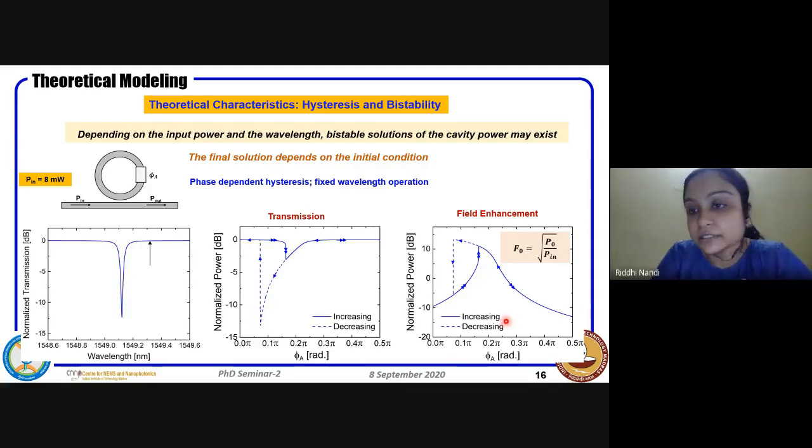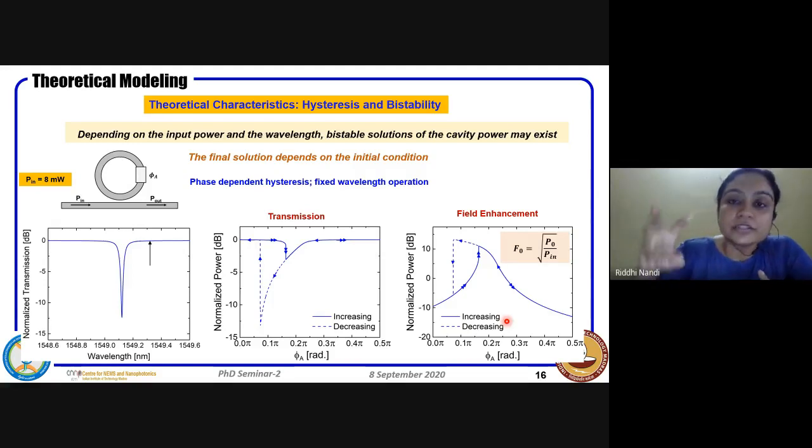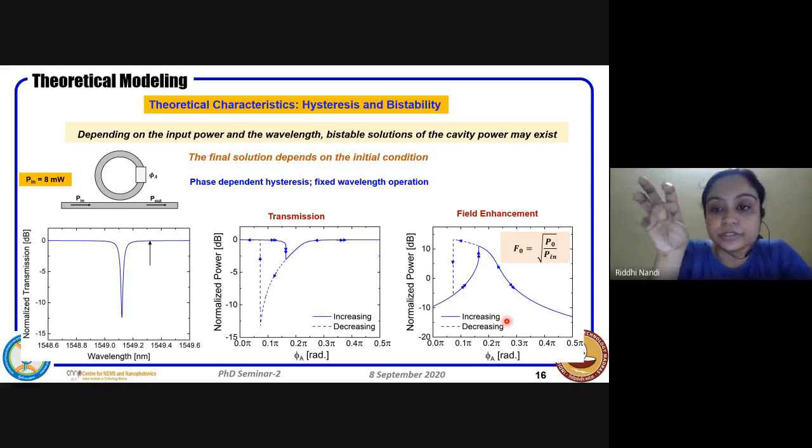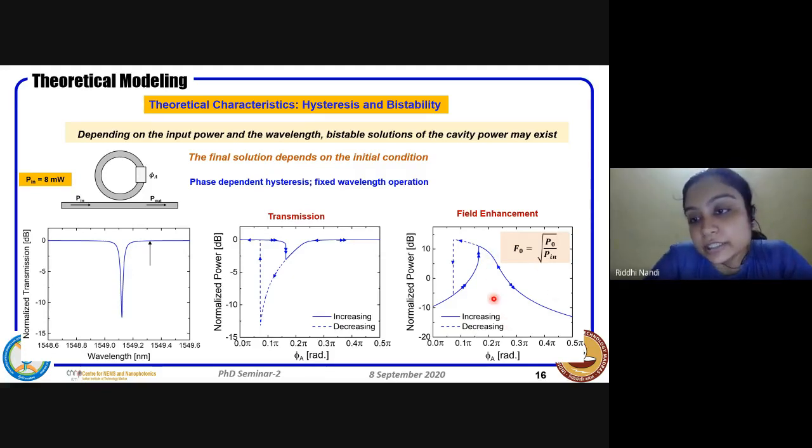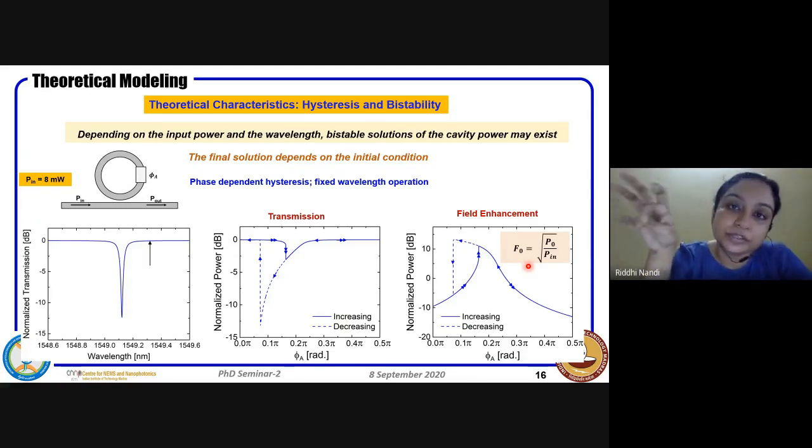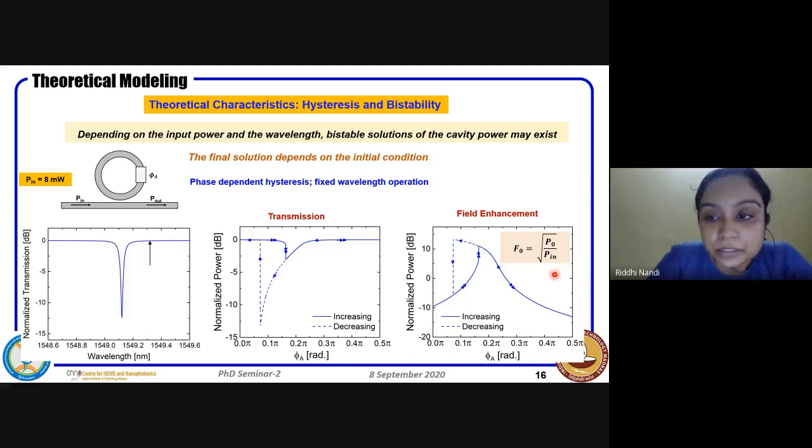The other thing we studied is field enhancement. I had mentioned P naught, which is the amount of power that is coupled inside the microring resonator. The field enhancement can be expressed in terms of whatever amount of light you are sending into it and whatever is stored in the cavity. So P naught by P in gives us the value of field enhancement.